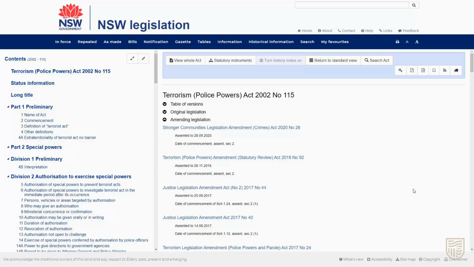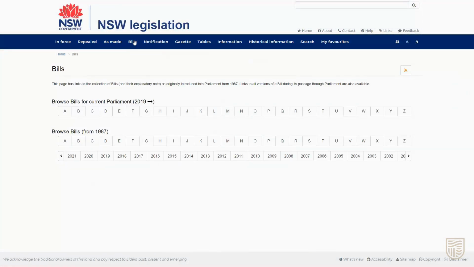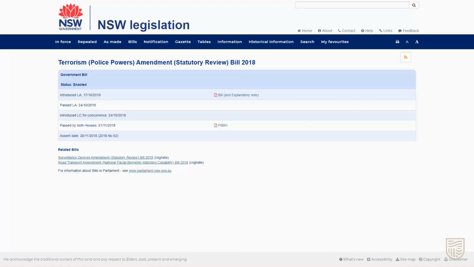We can access New South Wales bills back to 1987 using the Bills link at the top of the page. Navigate to the bill name as you would an Act. Remember to select from the alphabet date range as appropriate. From the bill page, you can select the bill and explanatory note.